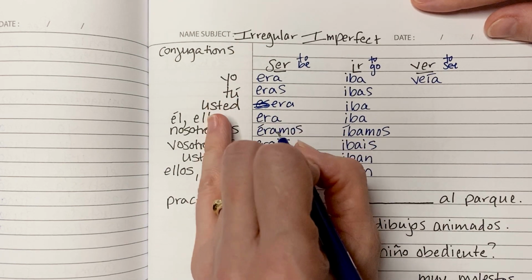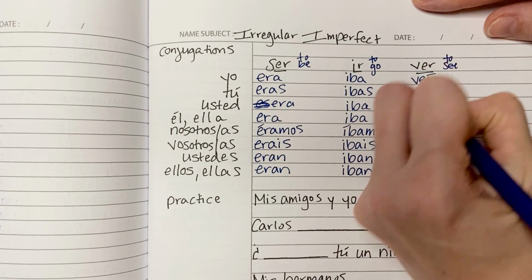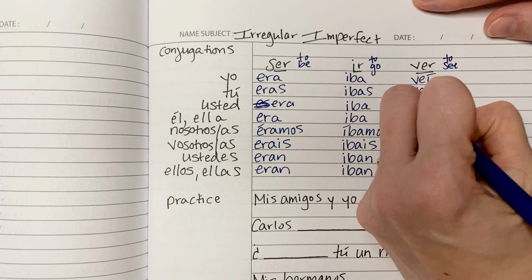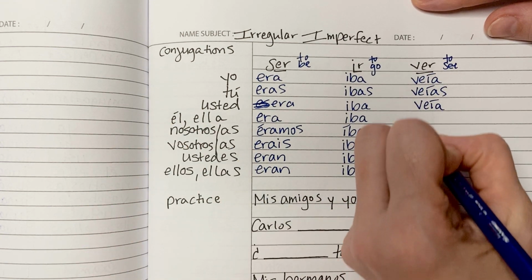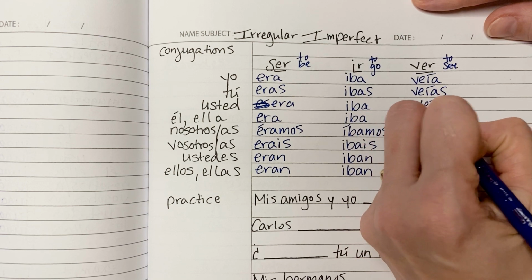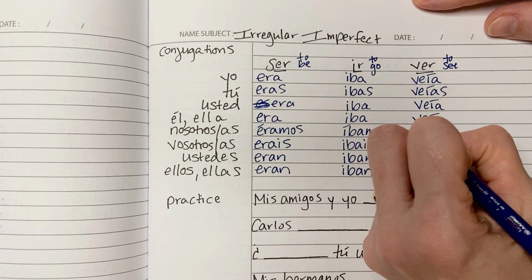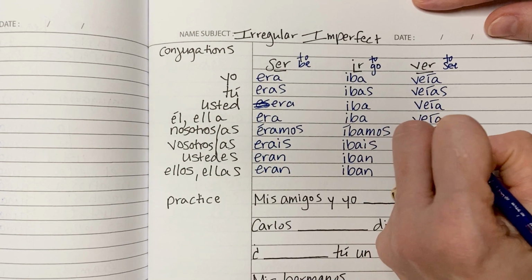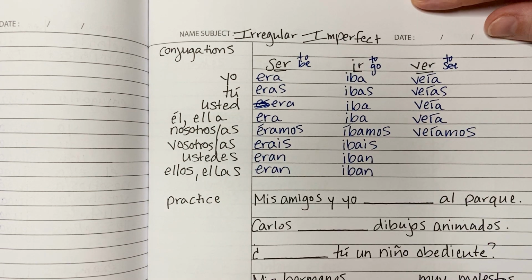You used to watch or see, informally, tú veías, formally, usted veía. He or she used to watch or see, él o ella veía. We used to watch or we used to see, nosotros veíamos. Or nosotras, if it's all girls, veíamos.